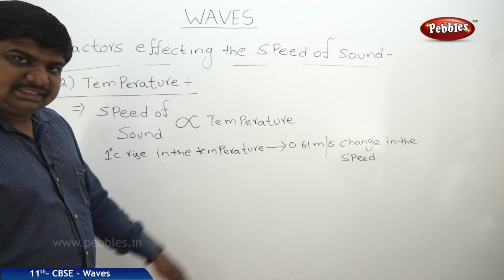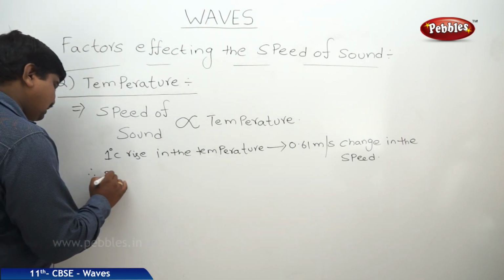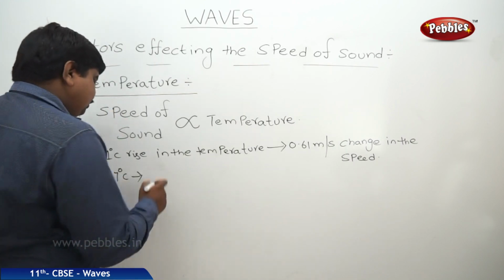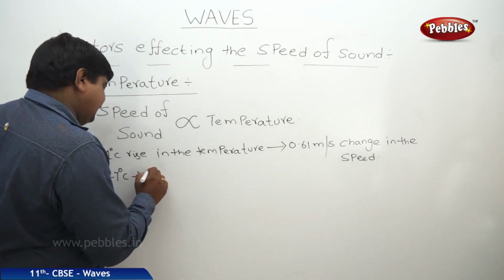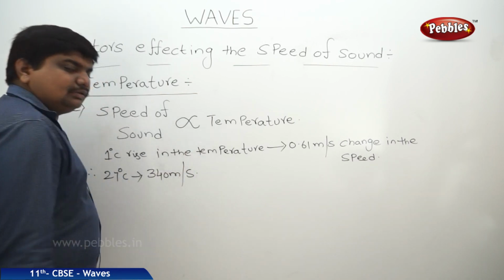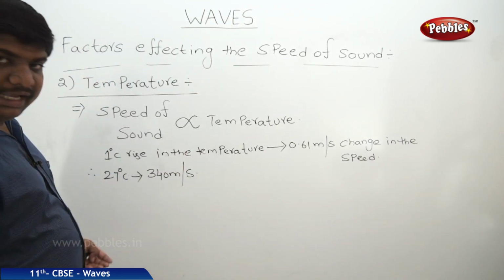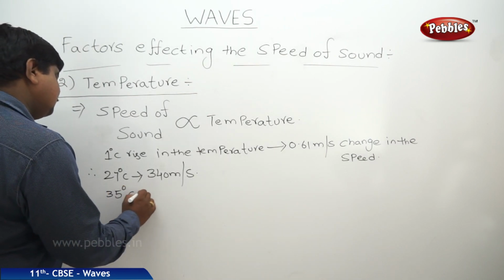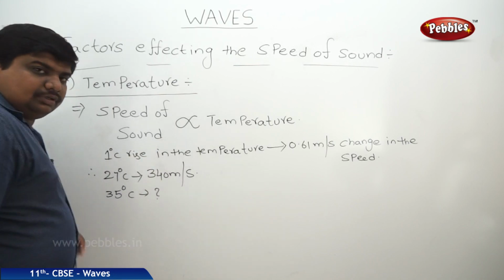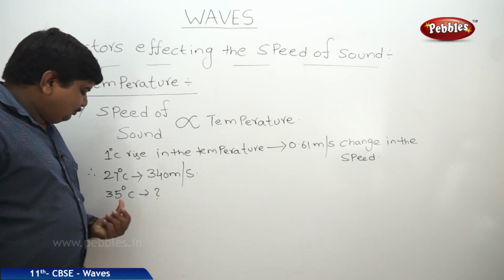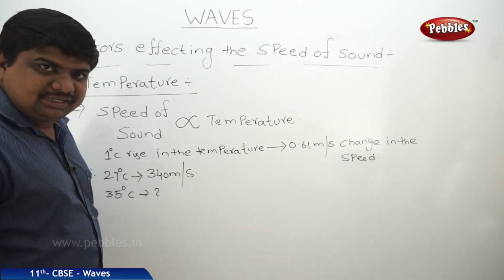So what we can understand is, suppose at 27 degrees Celsius the speed of sound in a given medium like air is 340 meters per second. What will be the speed of sound at 35 degrees Celsius? At room temperature it was noted as 340 meters per second. What about the speed at 35 degrees Celsius?